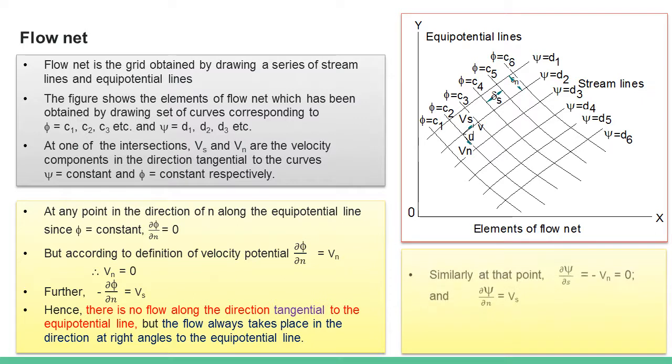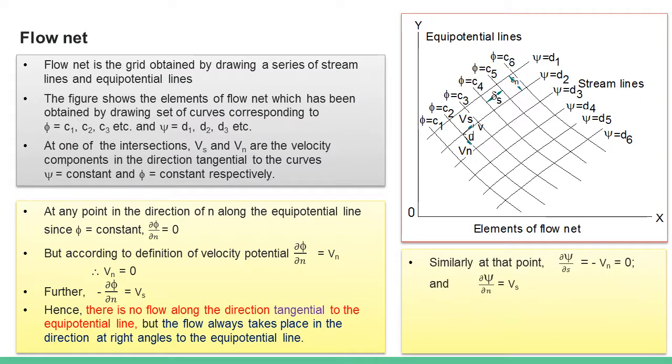Let us see that. For stream function, dou psi by dou s, that is in the direction of s, there is no variation, that is there is no change in stream function.